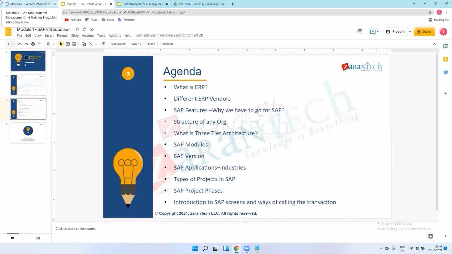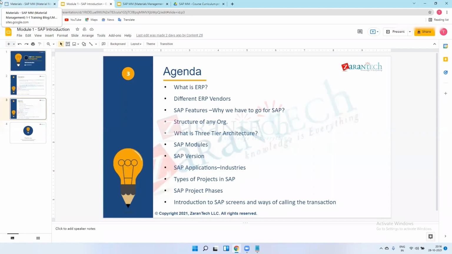So in the production system, we deploy the changes, which we can say is go live. We decide the go live date, and on that particular day we deploy all the changes we have done in the test system to the production system. From that day, the business will use our SAP production system and start their business on SAP.